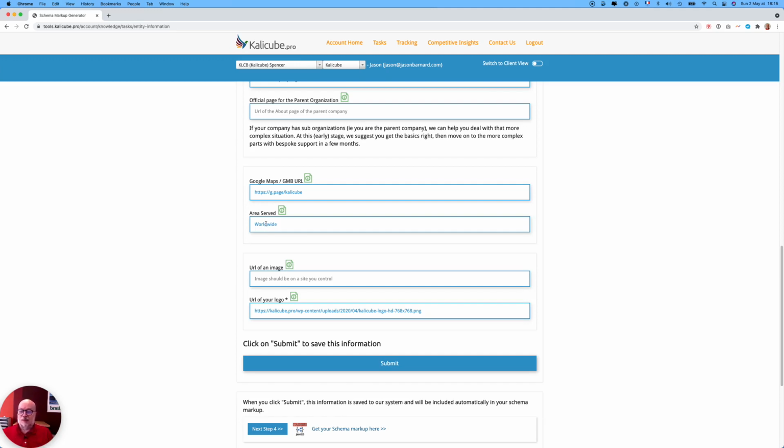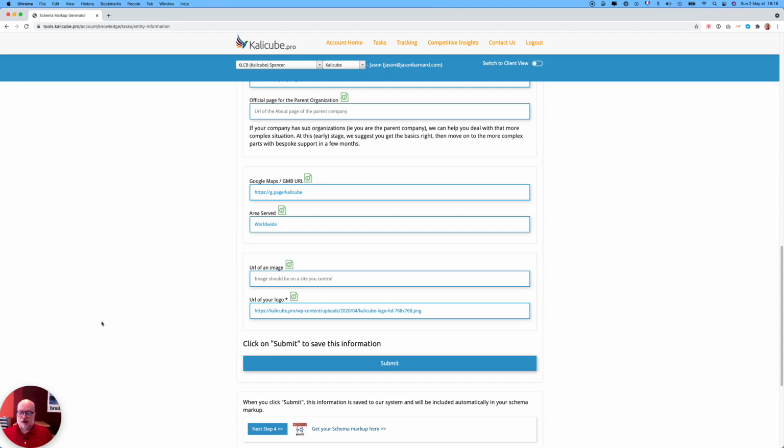Area served can be a town, can be a region, it can be worldwide, it can be a country. URL of an image, like for a person, you need it to be high quality. You need to control the URL where that image is hosted. The image would be, for a company, something like a picture of your staff, or an image that you would like to spread around the web, or you do spread around the web, that represents your company, that isn't your logo, because that obviously goes in URL of your logo.